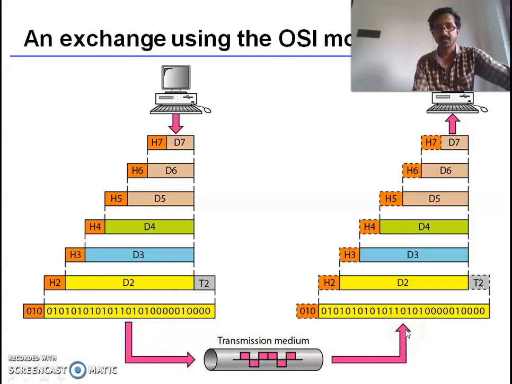At the receiver side, again at the physical layer, the electrical signal is converted back into zeros and ones. That physical layer data is given to the next layer, the data link layer. From the data link layer the data goes to the network layer, then to the transport layer, then to the session layer, then to the presentation layer, and then to the application layer. Like this, data is exchanged layer to layer in the OSI model.